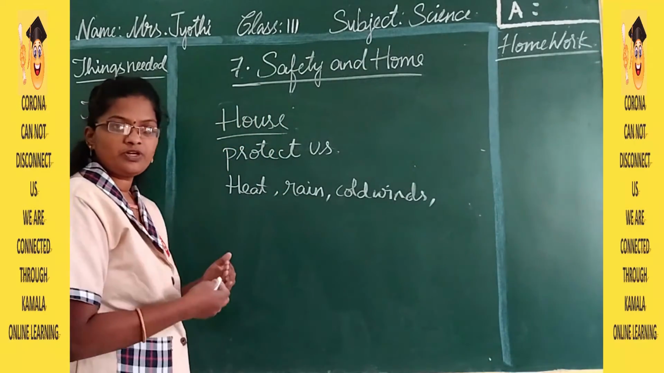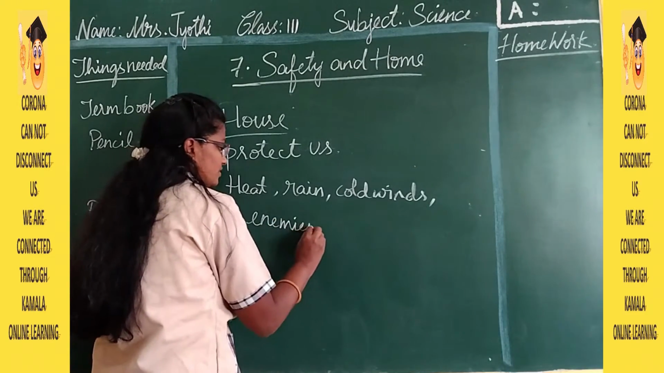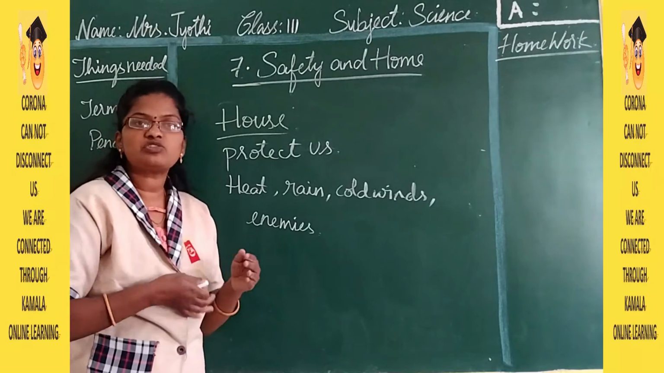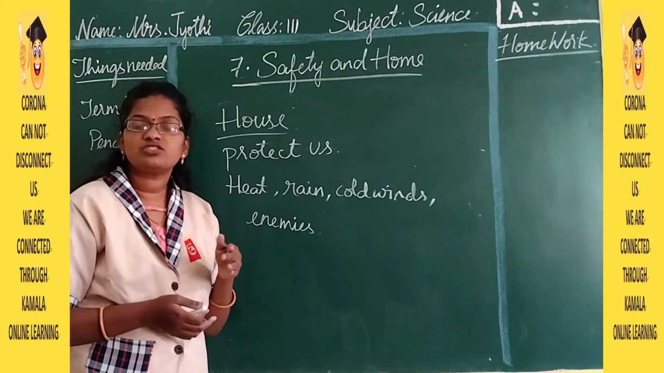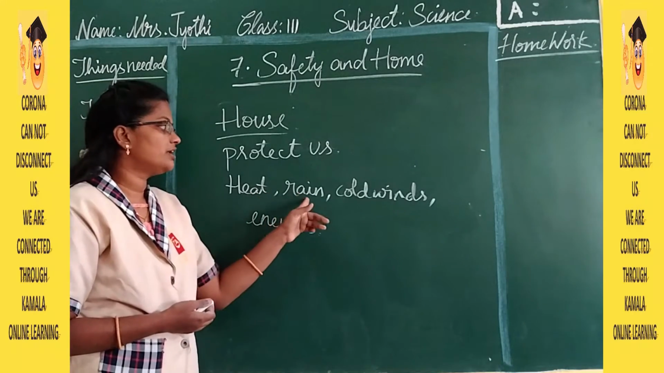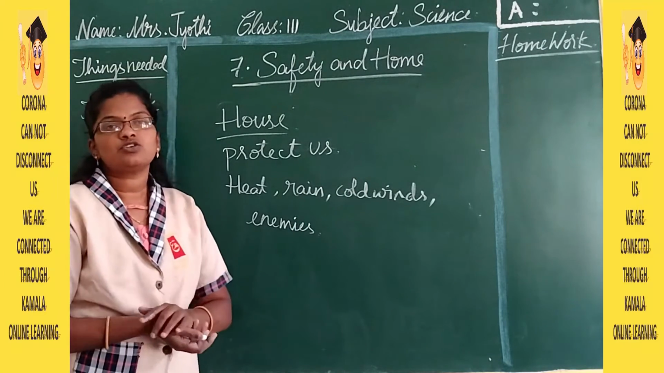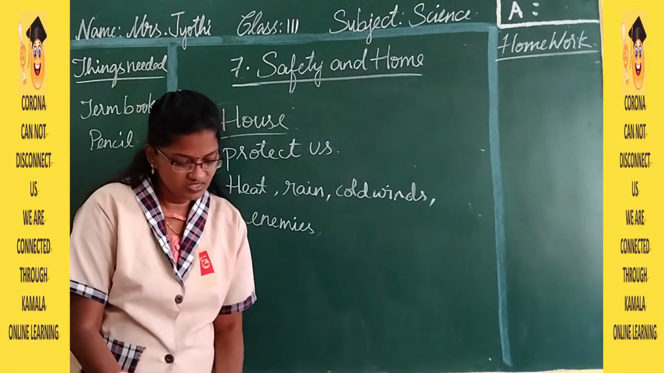And it is going to protect us from enemies, or thieves or robbers, something else. So, home is the one which is going to protect us. It is going to protect us from heat, rain, cold winds and enemies. So, home is the best place for everyone.